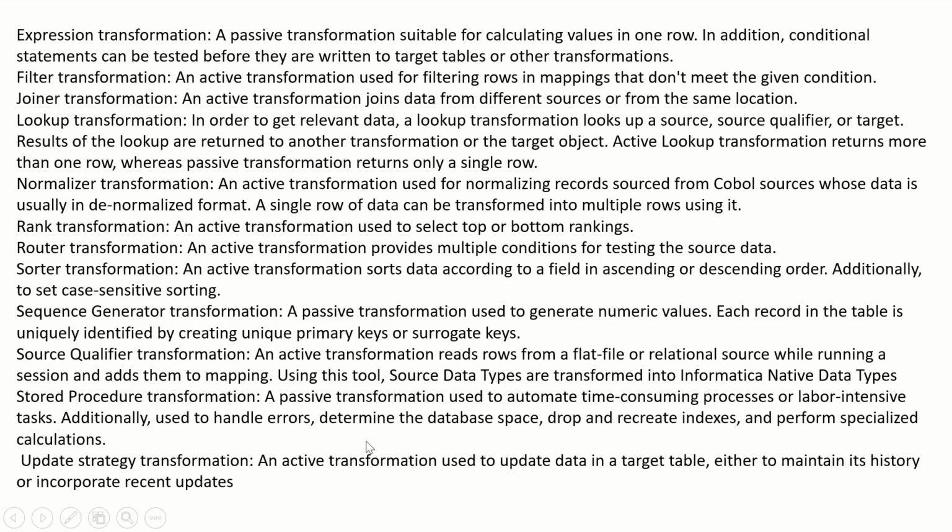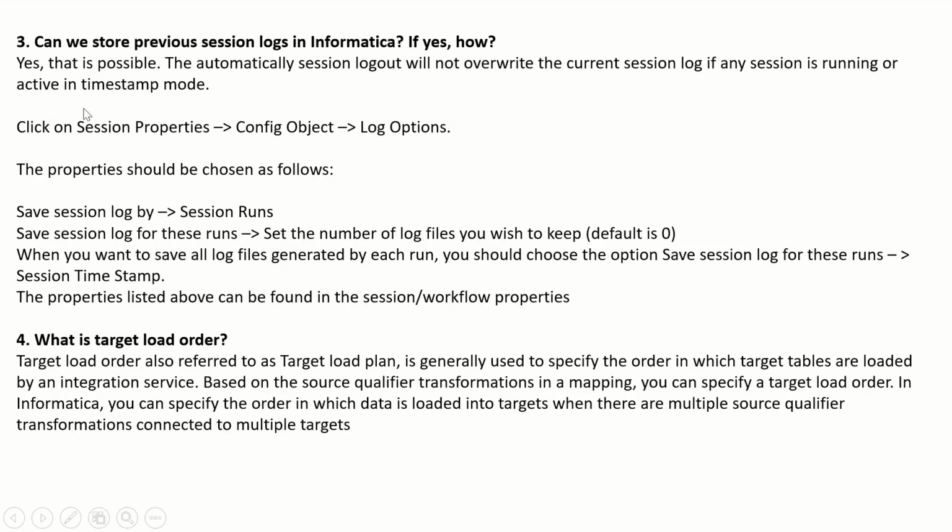Additionally, it is used to handle errors, determine the database space, drop and recreate indexes and perform specialized calculations. Update strategy transformation, an active transformation used to update data in the target table, either to maintain its history or incorporate recent updates.